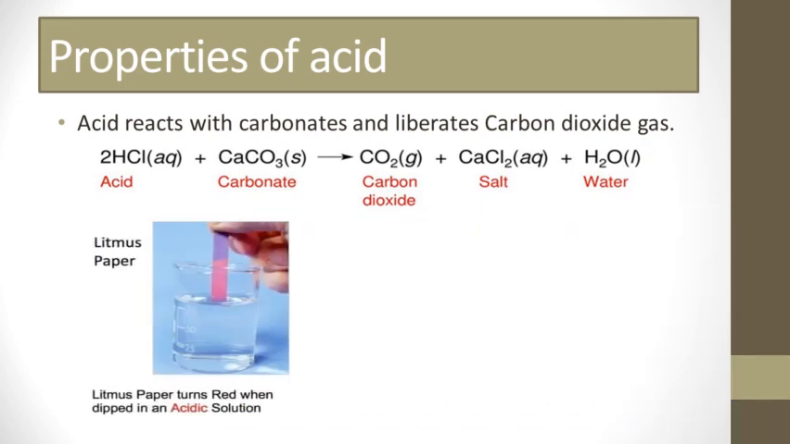Next, blue litmus paper turns red in acid. So when blue litmus paper is dipped in an acidic solution, it turns red in color. So these are all the properties of acids.